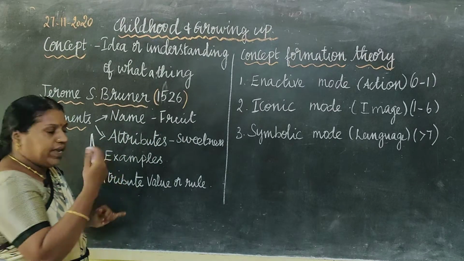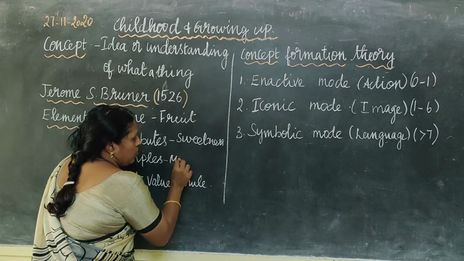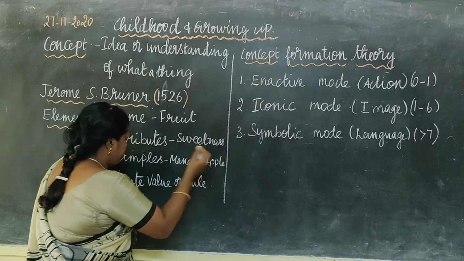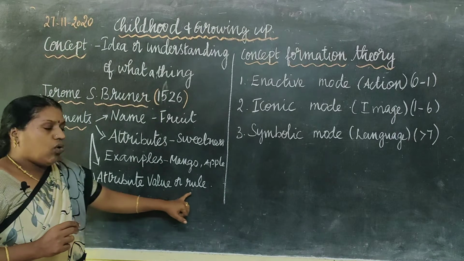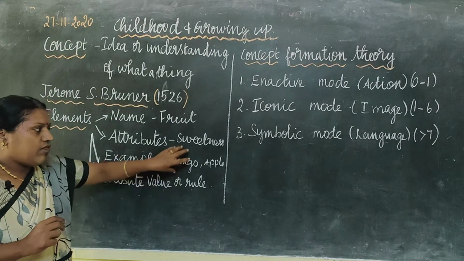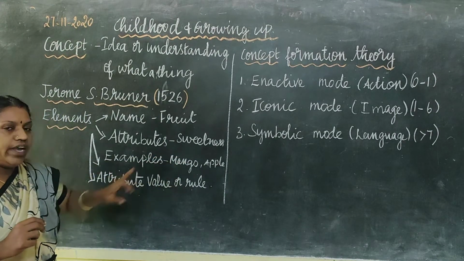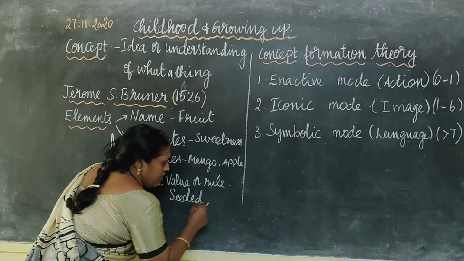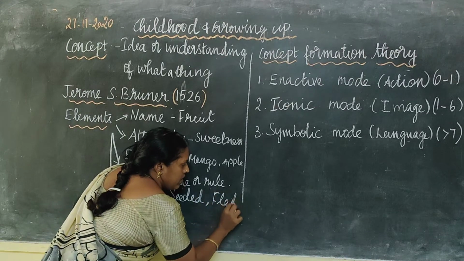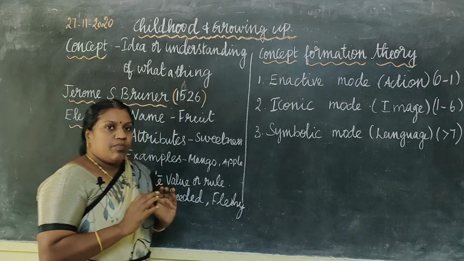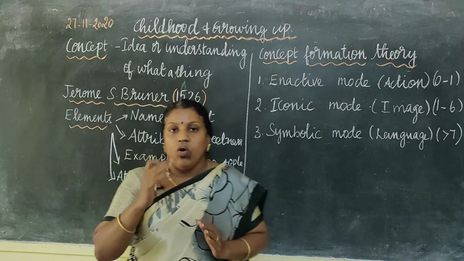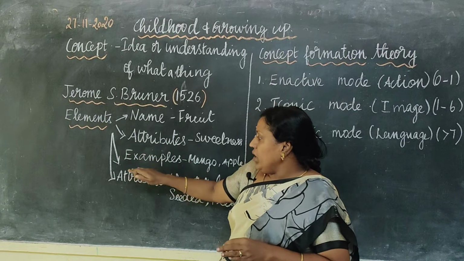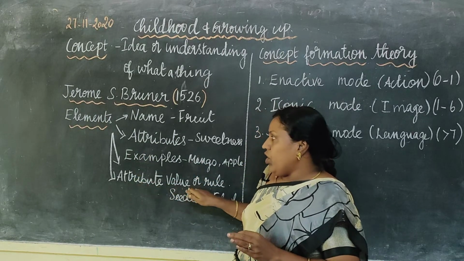Then examples, we have many examples. Mango, banana, apple, like that. Then what is attribute value or a rule? It is that each one of the attributes is specific. Take for example, when you take mango, it is a seeded fruit. Okay. It is a seeded fruit, fleshy fruit. So to get a concept of fruit, you need all these things. These elements are needed. What are they? Name, attribute, examples, attribute value or a rule.